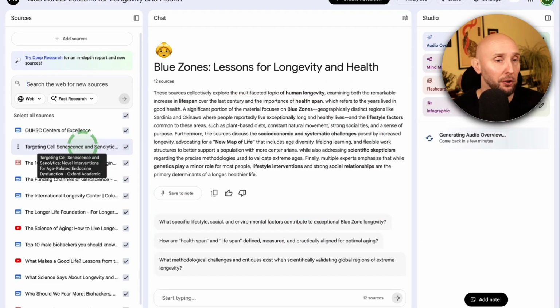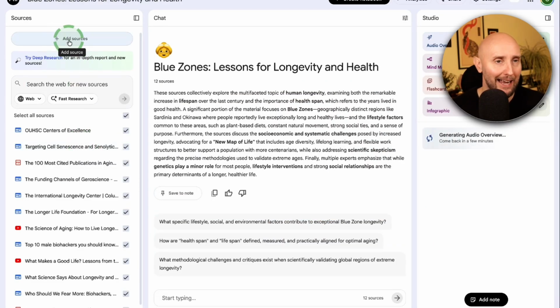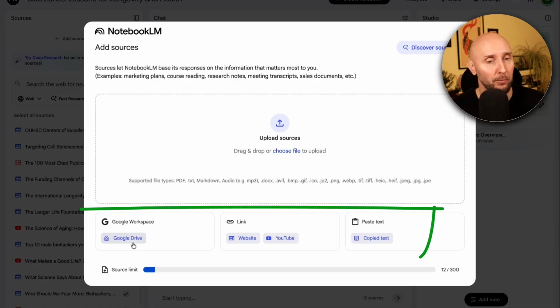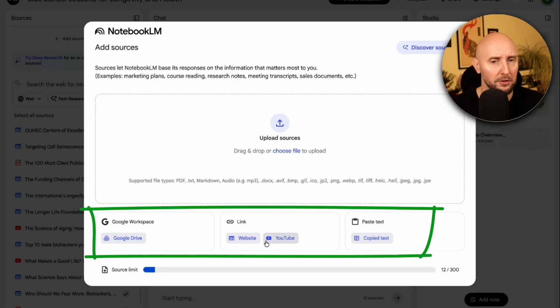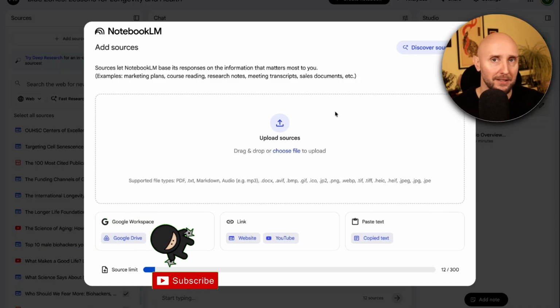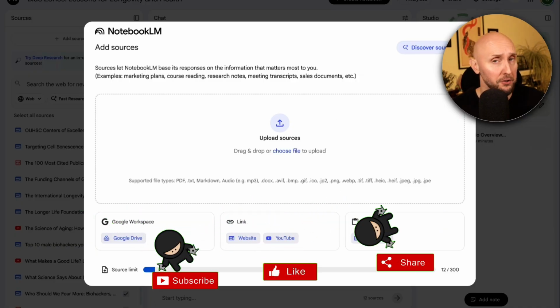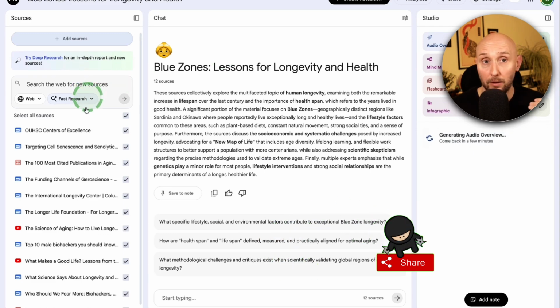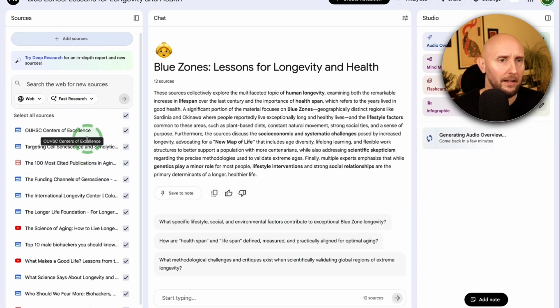So anyway, continuing on, I first added my sources here by clicking this add sources button and then uploading a few sources from my Google Drive, a couple from website URLs, a YouTube video, and I also dropped in a couple of PDFs as well. Now again, my beginner's guide shows you exactly how to do all that. So if this is new to you, then I do highly recommend you watch that video first. Anyway, with that said, here are my sources all added into my notebook where NotebookLM will pull our information from.